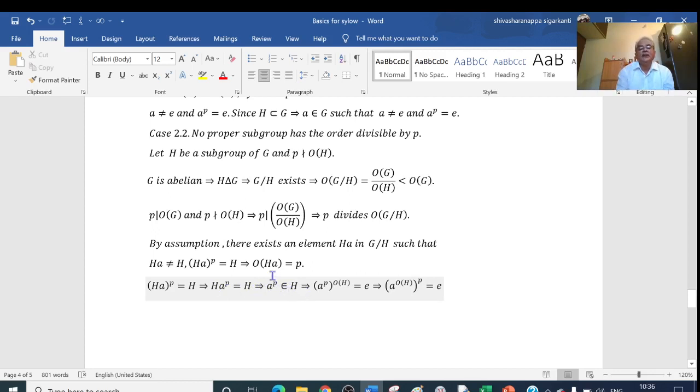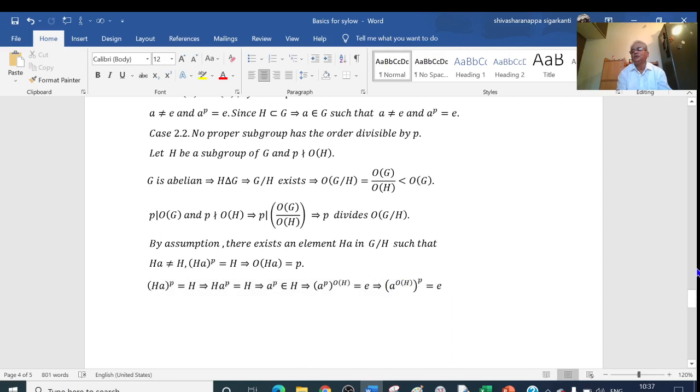And for this element of H, we know that if A is an element of G, then A to the power of the order of G equals the identity. This is a consequence of Lagrange's theorem. So here we have A to the power of P in H, meaning A to the power of P, whole to the power of the order of H, must be equal to the identity element. So A to the power of P, whole to the power of the order of H, is equal to E. Or we can write this as A to the power of the order of H, whole to the power of P, is equal to E.